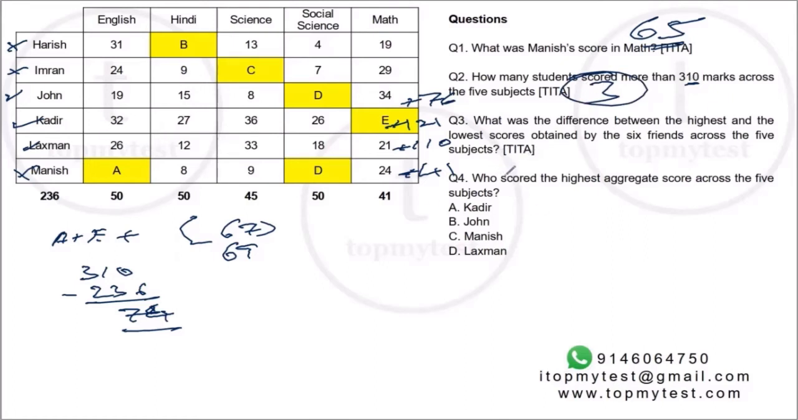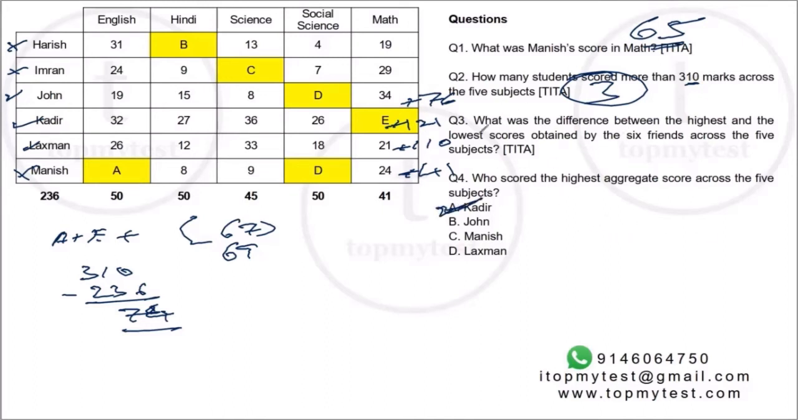Now we can also solve question number 4 straight away before we go to question number 3. Question number 4 says who scored the highest aggregate across the 5 subjects. Across the 5 subjects, it's Kadir. That's 236 plus 121. He has the highest, option A. So 2 in one shot.